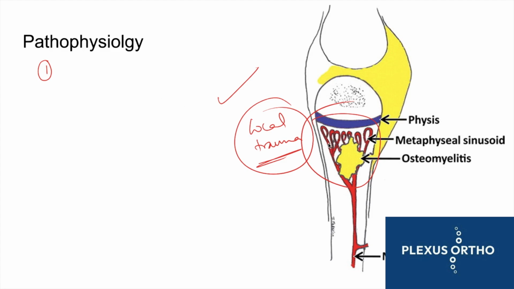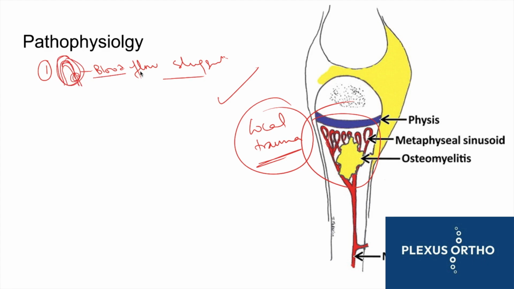In the metaphyseal region, the blood vessels form a loop-like structure where the blood flow becomes sluggish. This is one of the most important features: there is a sharp turn of the metaphyseal capillaries, which convert into venous sinusoids.